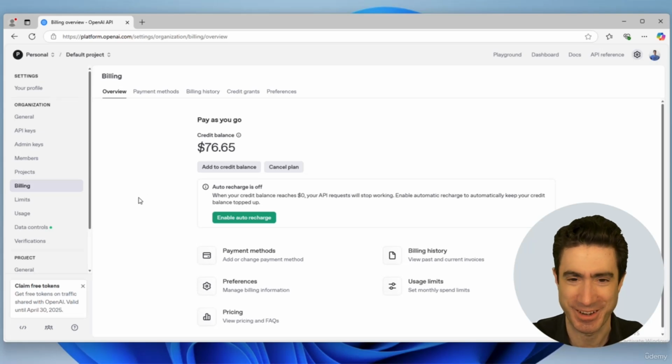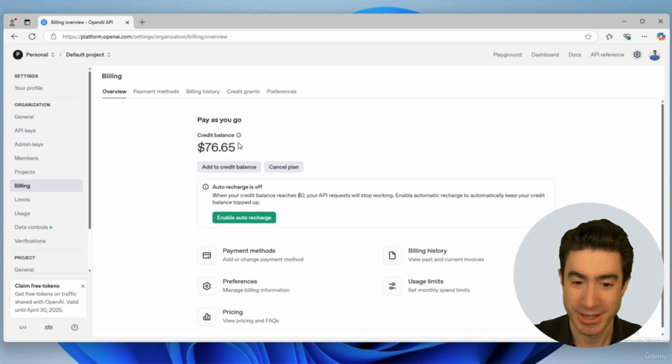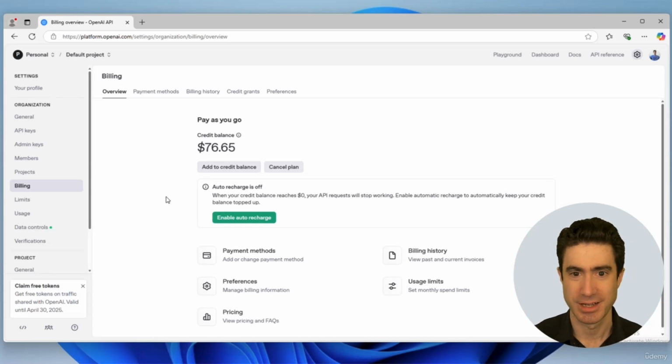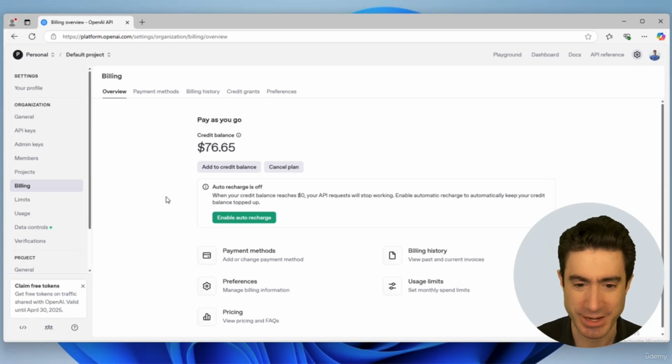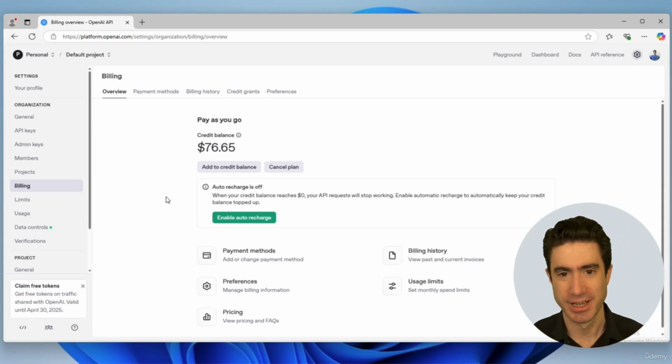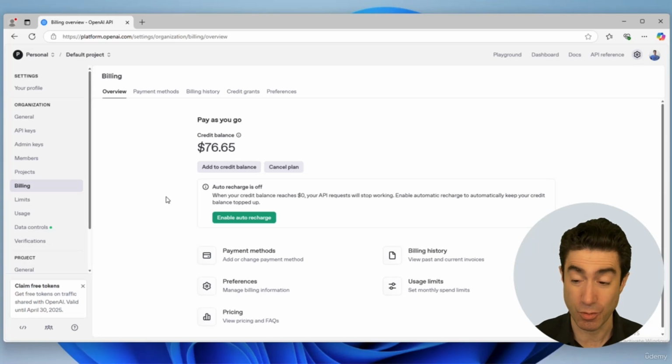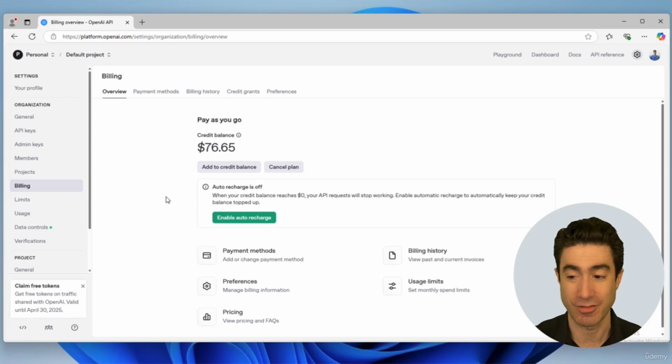I seem to spend quite a lot of money on different projects with OpenAI, but this course will only cost you a few dollars. The way that it works is that you do need to put in an amount up front, and $5 as of today is their minimum. So you'll need to put in that $5 and then you spend against it. For people internationally, I know that sometimes OpenAI can be a bore about charging because they charge in dollars, and some credit cards don't accept an international charge like that. So there is some nonsense to get around with that.